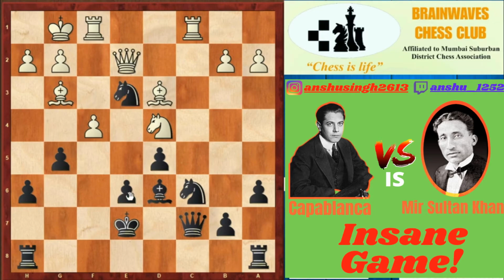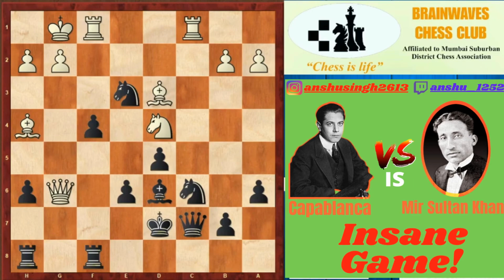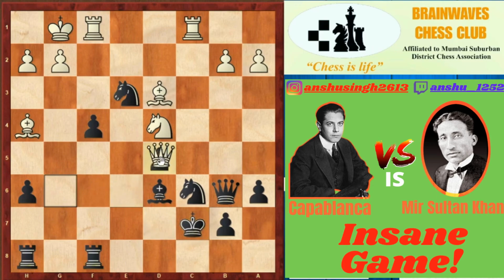So black played pawn into f4, and now comes bishop h4 check, and after king to d7, queen to h5, and now comes rook to f8, not allowing the queen to penetrate from the f7 square. So white played queen to g6, and now both the players were in extreme time trouble. So black immediately played here queen to b6, but after queen to b6, here comes queen to e6 check, and after king to c7, a big blunder by white in time pressure, queen into d5, and after knight into d5, white resigned.